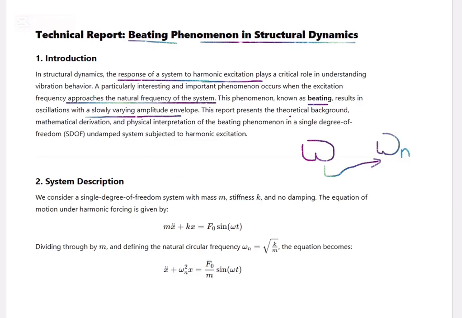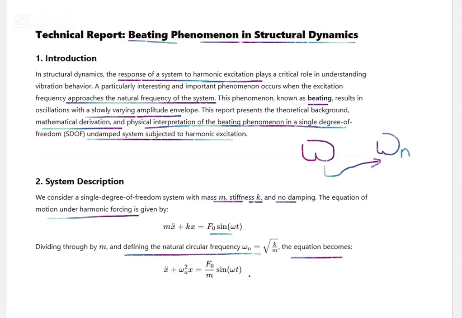This report presents the theoretical background, mathematical derivation and physical interpretation of beating phenomena in a single degree of freedom undamped system subject to harmonic excitation. We consider a single degree of freedom system with a mass m, stiffness k, and no damping. The equation of motion under harmonic forcing is this one. Dividing through by m, we can define the natural circular frequency, which becomes this one, omega n squared.